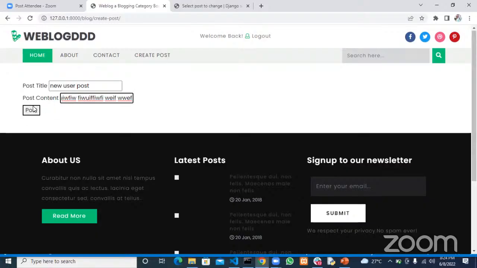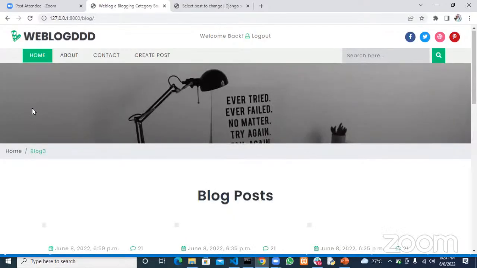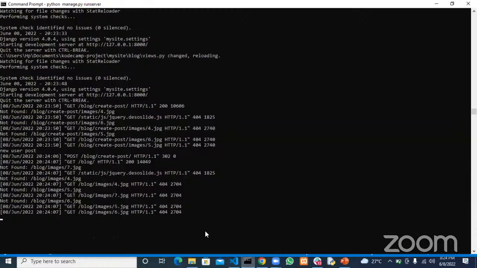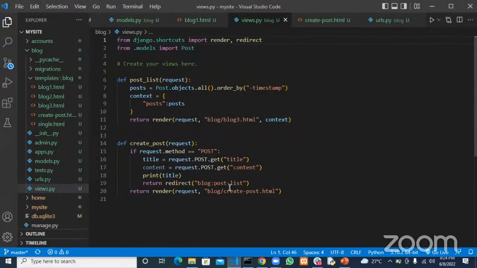Okay, and then let's click on post, and then what happens? Let's see what happens here. Right, so now you can see we've actually grabbed that data. We've grabbed that data, but we haven't actually saved it to the database yet.